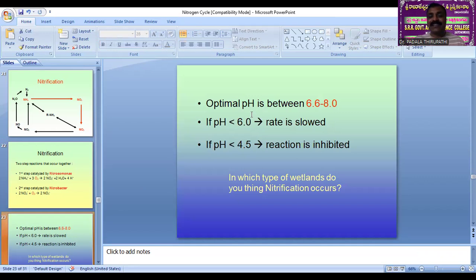Then see here. Remember, during nitrogen fixation the pH value is more than 7 or 7.5, but in the nitrification process the pH value is between 6.6 and 8.0.